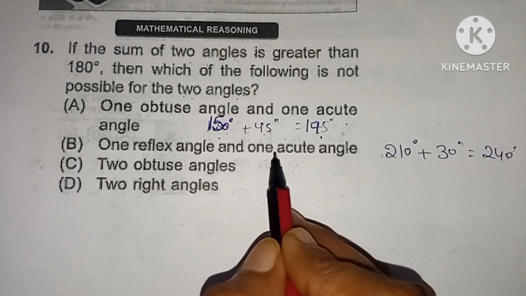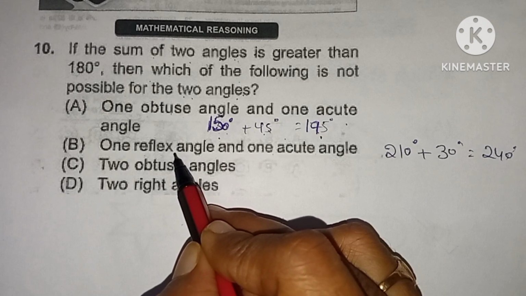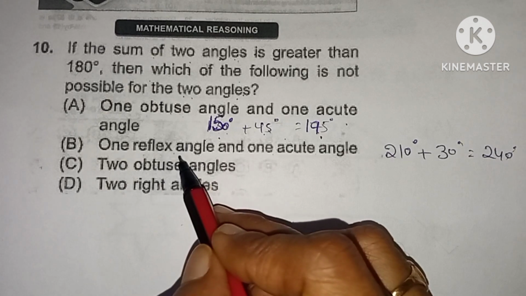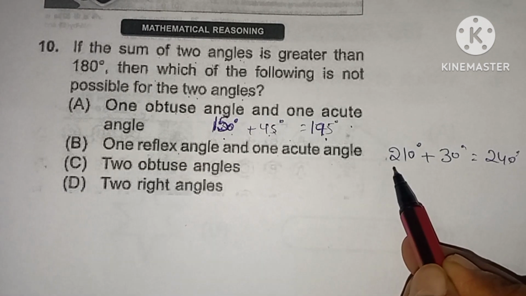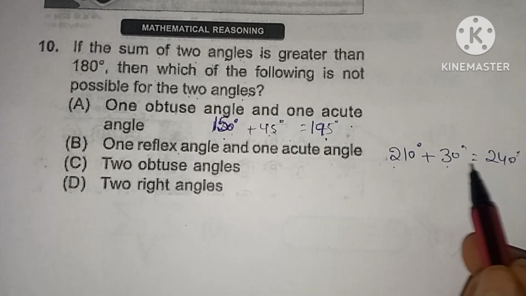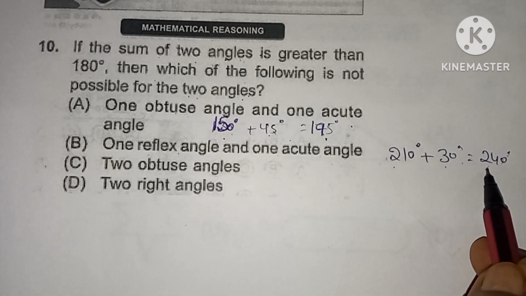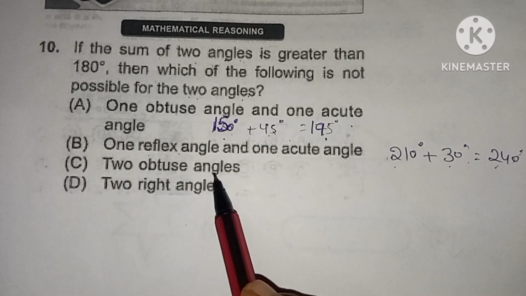One reflex angle and one acute angle. Here a reflex angle is more than 180 degrees and less than 360 degrees. Here 210 is a reflex angle and 30 degrees is an acute angle. So the total is 240 degrees, which is greater than 180 degrees. Third one, two obtuse angles.